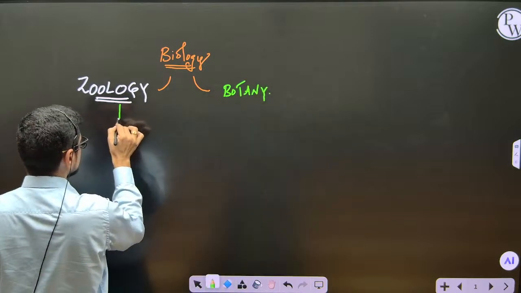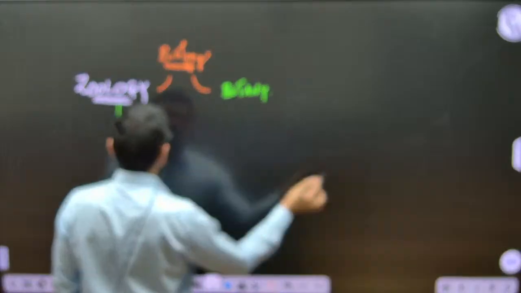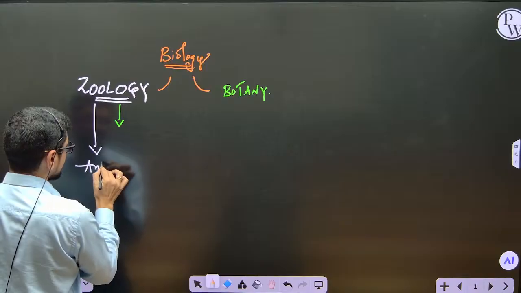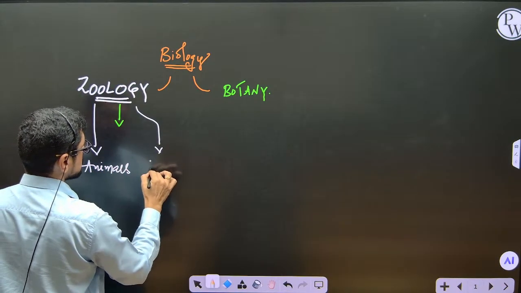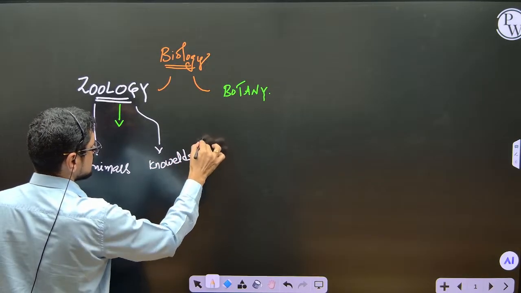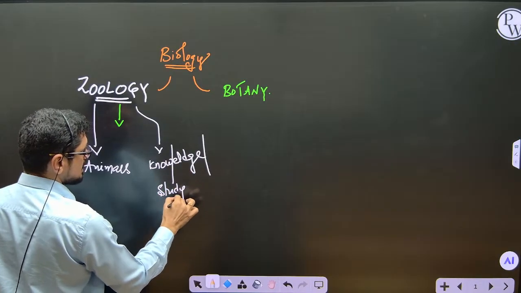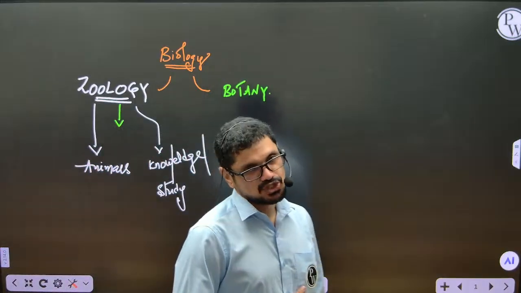Now I am going to explain some of the concepts of zoology. Zoo means animal. Logos means knowledge or study. Study of animals is nothing but zoology.